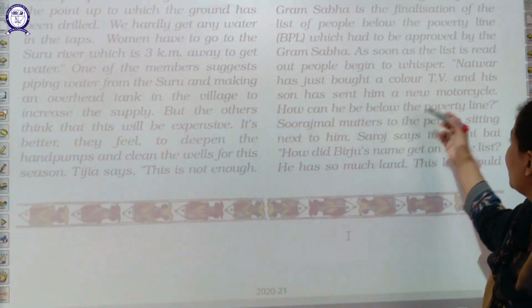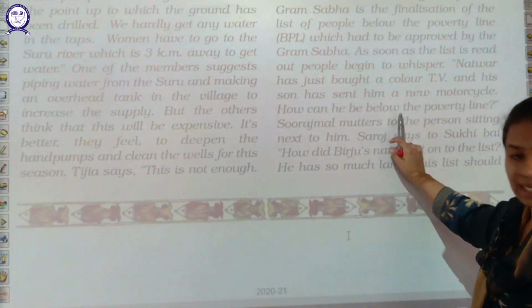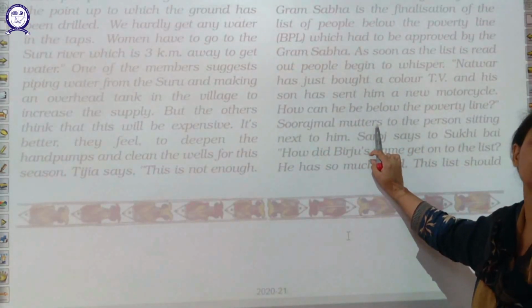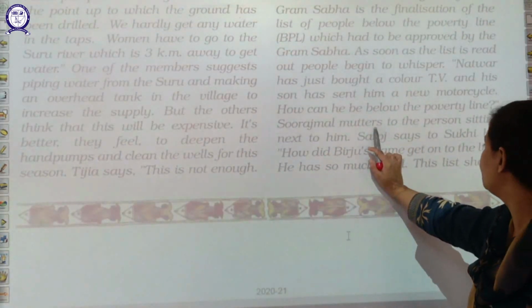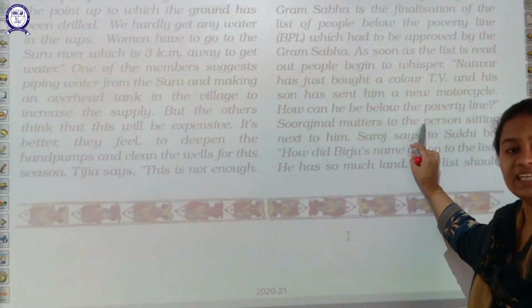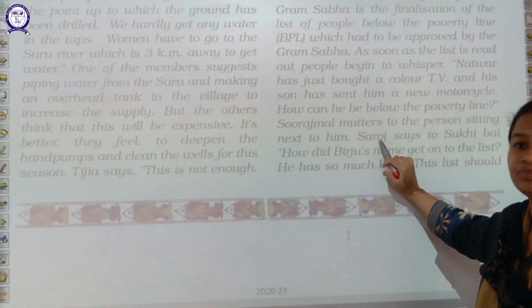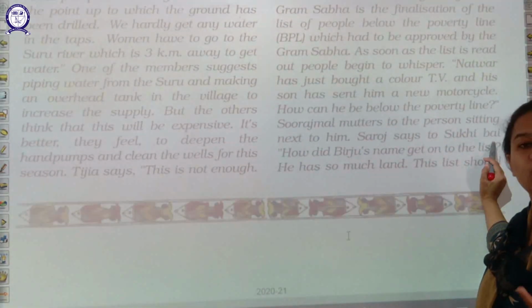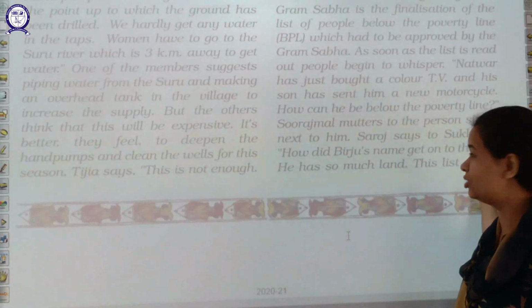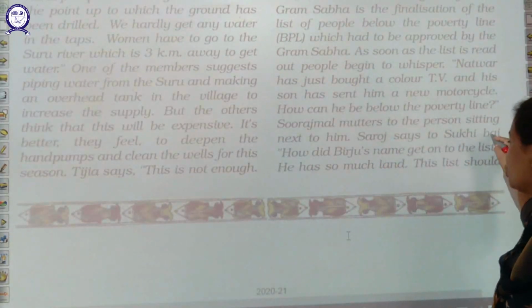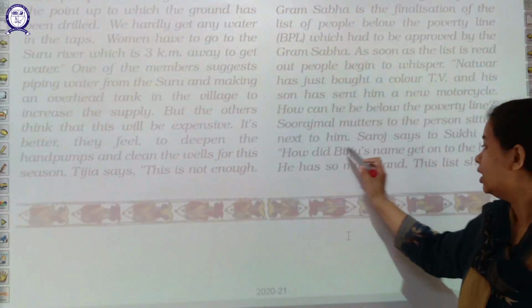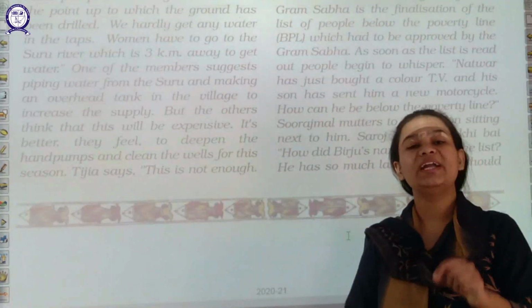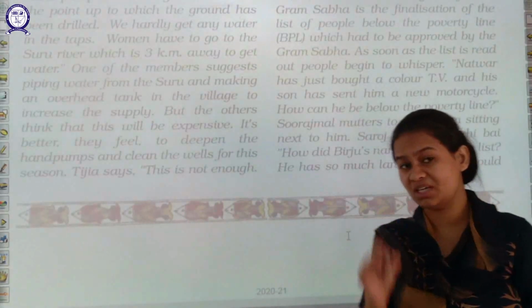They said he cannot be under below poverty line. Now Surajmal, also one of the villagers, whispers to the person sitting next to him. Saroj says to Sukhi Bai, all these are names of the villagers, how did Birju's name get onto the list? How is it possible that Birju's name is in this list?